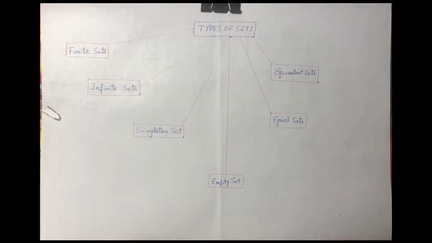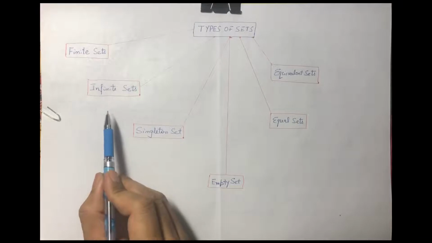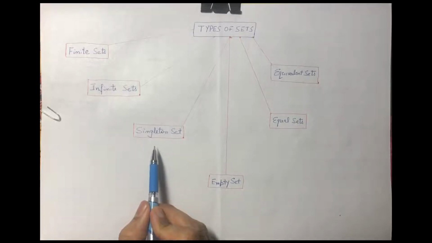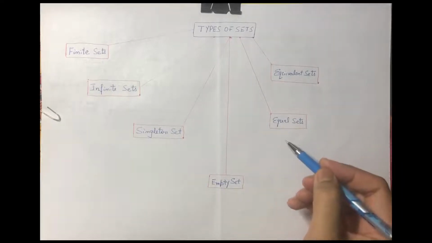Of sets. So different types of sets are available, or we can say we have categorized the sets into 6 different categories: finite sets, infinite sets, singleton set, empty set, equivalent set, or equal set.